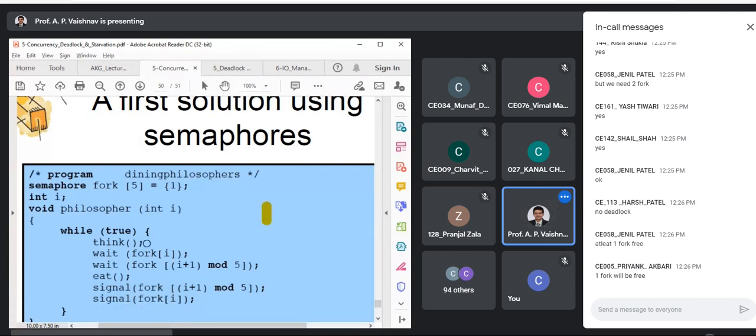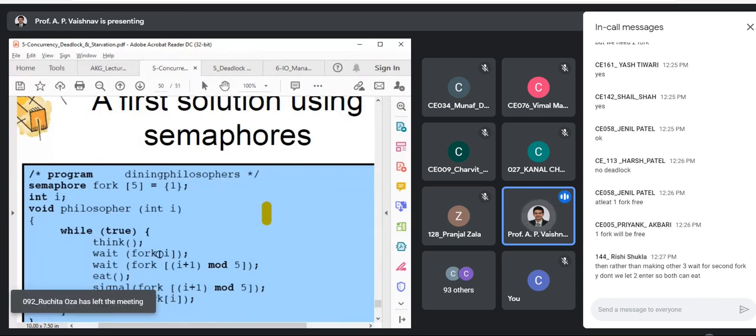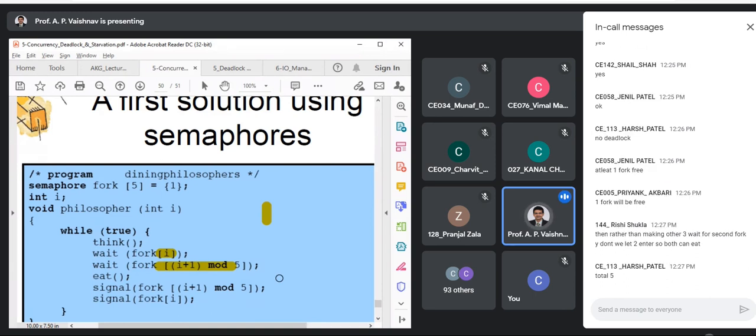Think, then wait for the left fork, that is the fork of I. Wait for the right fork. Why are we having mod 5 over here? Yes, then rather than making the other 3 wait for the second fork, why don't we let 2? Yes, that is also possible, Rishi. Agree with that solution.